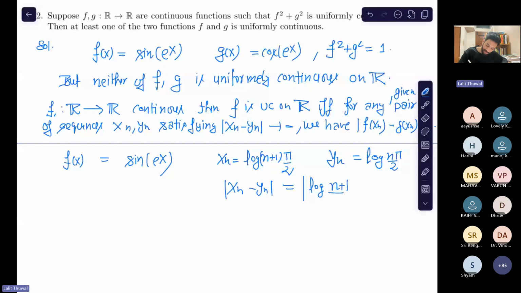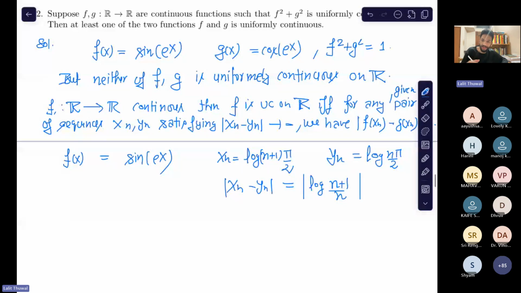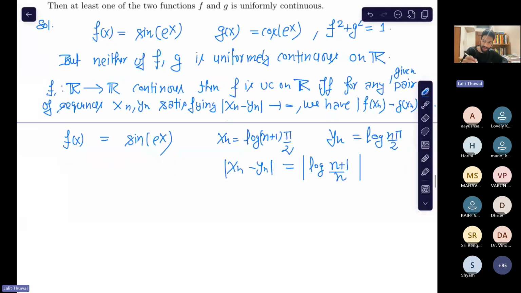The difference is this, right? The pi by 2 will be cancelled, and this goes to 0. How? Just take n common and see that n tends to infinity. Let me write it here: log of 1 plus 1 by n. Now you can see that it goes to 0, as n tends to infinity, this sequence tends to log 1, and log 1 is 0.